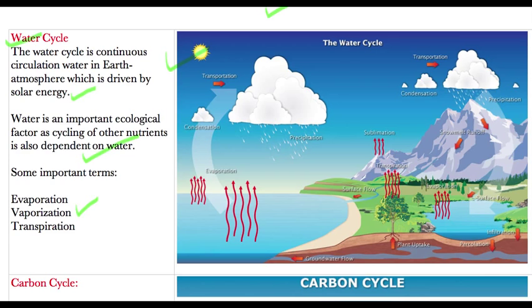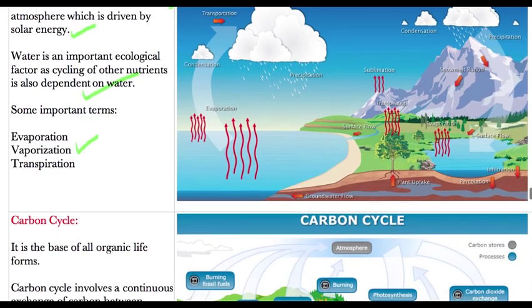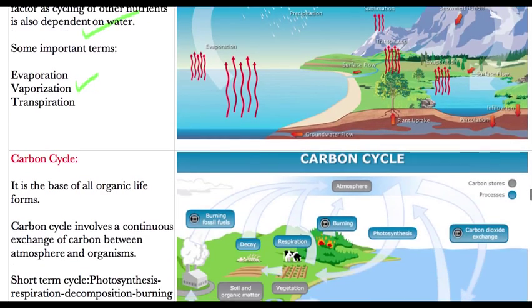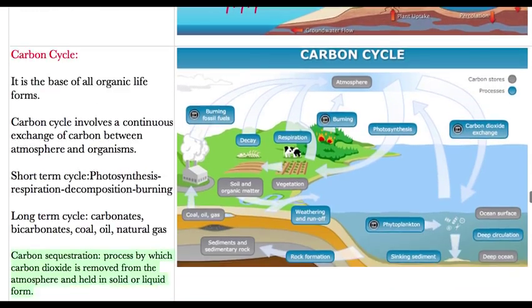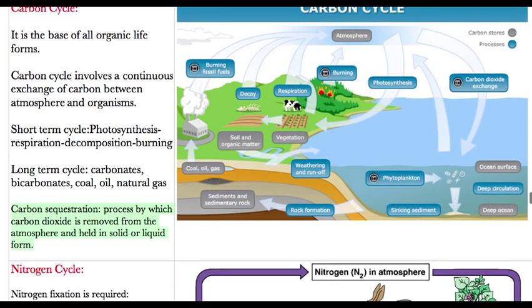So what is happening here is the water is getting evaporated, then it condenses to form this cloud, and then precipitation happens. So this will go on and will form a cycle. Okay, the water can be evaporated from the ocean, then other places also, then ices also. So this will happen, and sometimes sublimation also happens. So this is one of the things which was very easy, I think. Now come to the main point, which is important, the carbon cycle, and then we will see the nitrogen cycle.